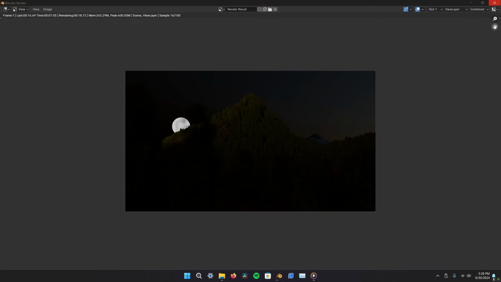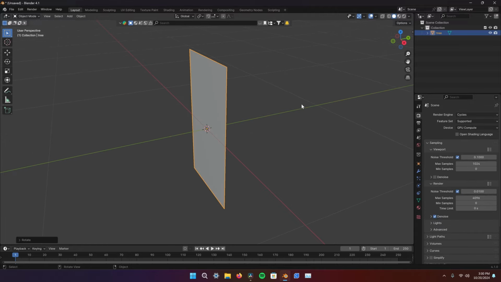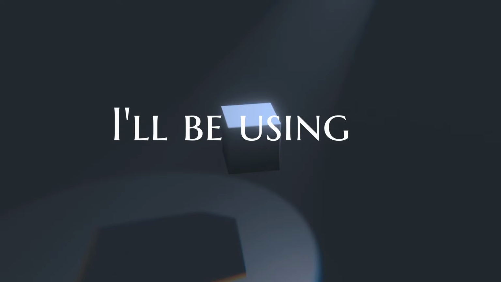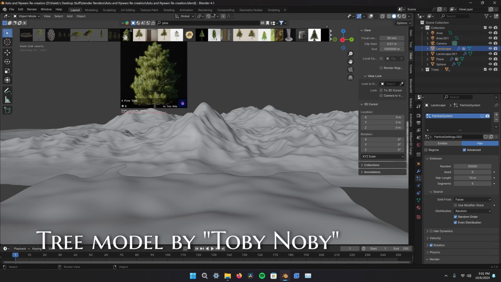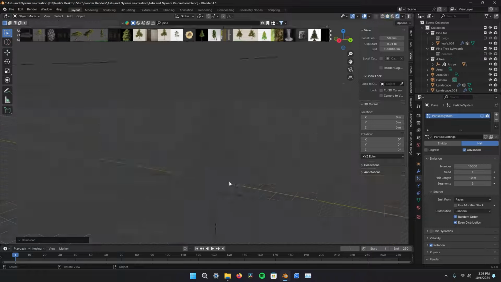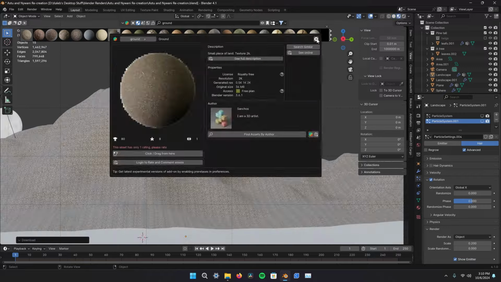After thinking about it, I think it's the trees. You see, since they're just pictures, they don't interact with the environment the same way as a full model might. Well, sorry computer, I'll be using a full tree model. I found this wonderful model by Toby Nobi on BlenderKit and swapped the tree pictures with the model. That's better. For the next hour, I started to adjust and tweak the size, density, and rotations of the trees.